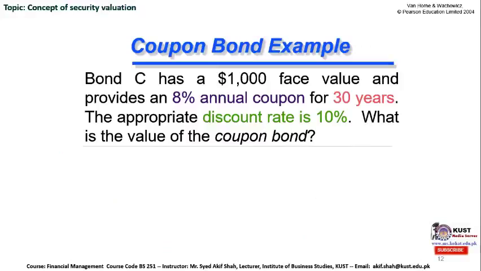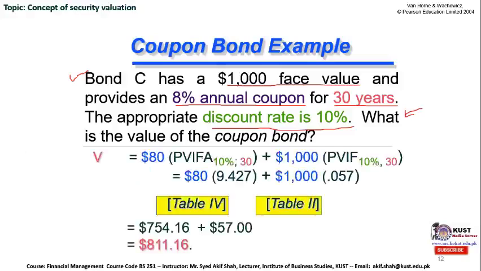In order to understand this situation, let's take an example of a coupon bond with a finite life. Bond C has a face value of $1,000 and it provides once again 8% annual coupon. However, it has a finite life, like it will mature after 30 years, and the appropriate discount rate is once again 10%. So we have to calculate the intrinsic value, or what is the value of this coupon bond. The formula is very simple,